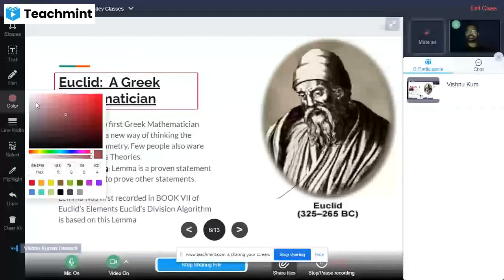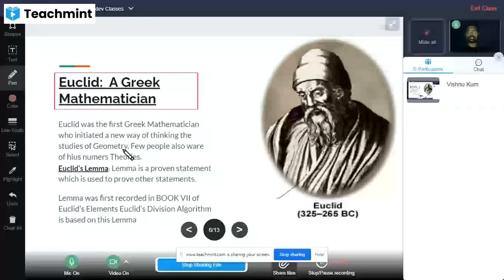If we look at the pioneer works of Euclid in mathematics, we will find that he did a lot of practice, and a lot of theories are given by him in the field of geometry.